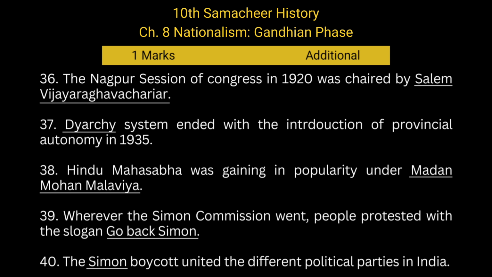The diarchy system ended with the introduction of provincial autonomy in 1935. Hindu Mahasabha was gaining in popularity under Madan Mohan Malaviya. Wherever the Simon Commission went, people protested with the slogan, "Go back, Simon." The Simon boycott united the different political parties in India.